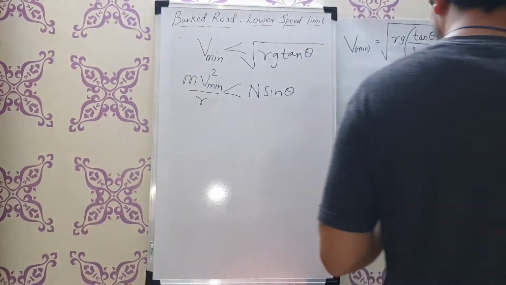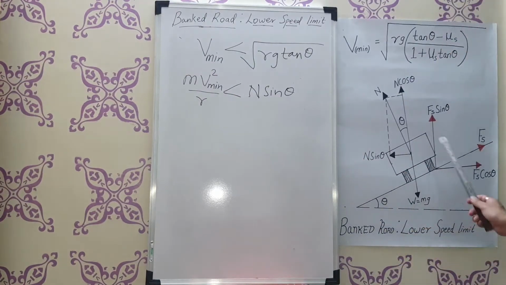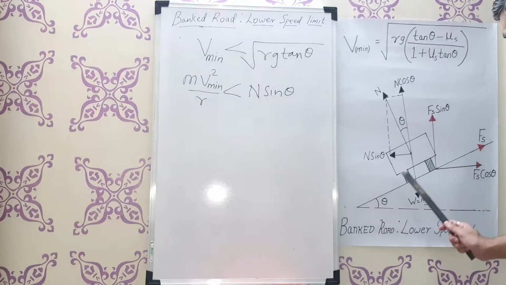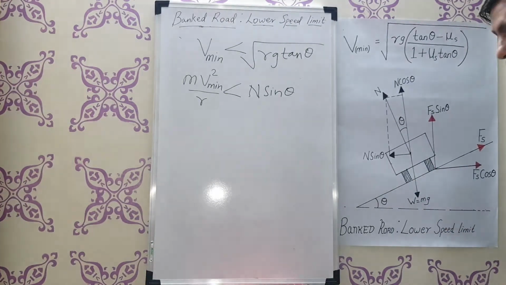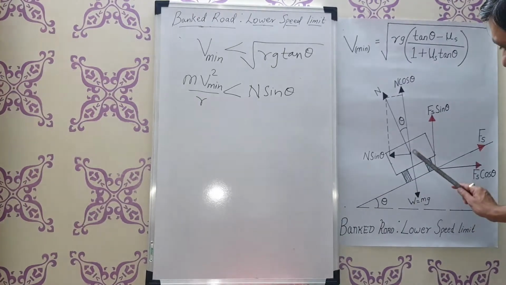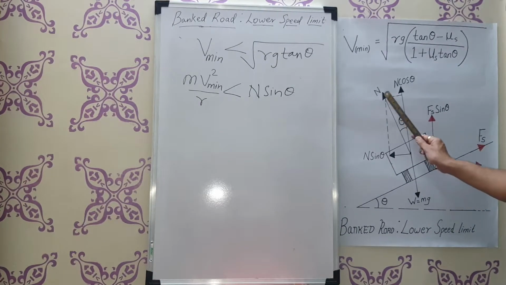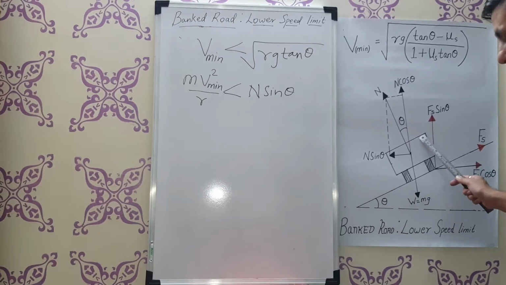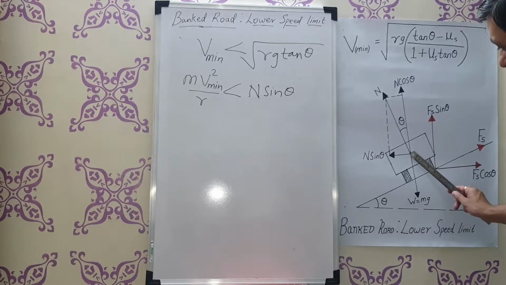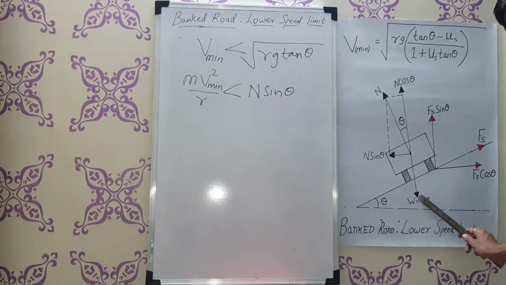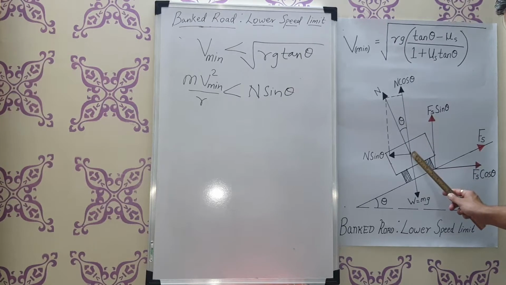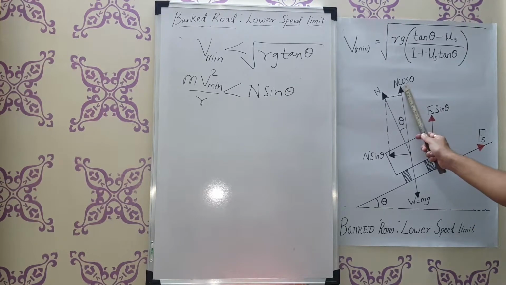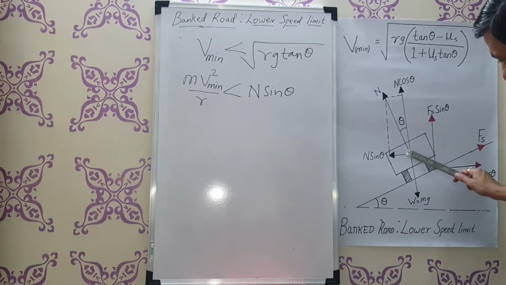Here you can see that in the earlier derivation, for the safe speed limit, this is a car. We have taken normal, that is exactly perpendicular to the surface of the road. We have taken the weight of the car in the downward direction. We have divided normal into two components: N cos theta vertically and N sin theta towards the center.